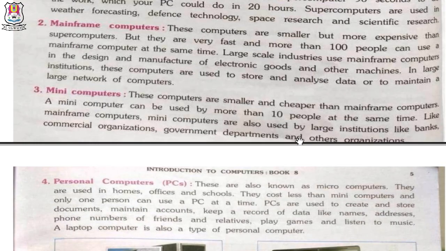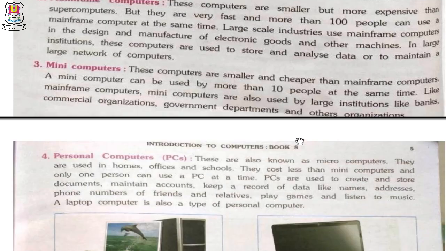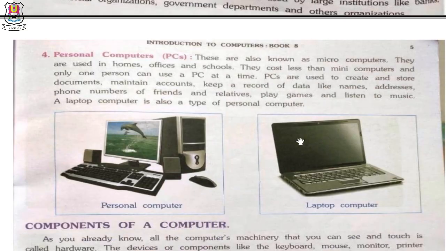Minicomputers. These computers are smaller and cheaper than mainframe computers. Minicomputers can be used by more than 10 people at the same time. Like mainframe computers, minicomputers are also used by large institutions like banks, commercial organizations, government departments and other organizations. Number 4. Personal computers, the ones that you have at home.